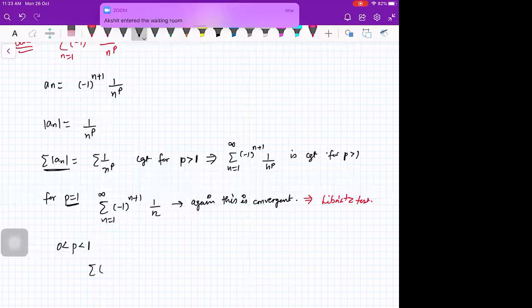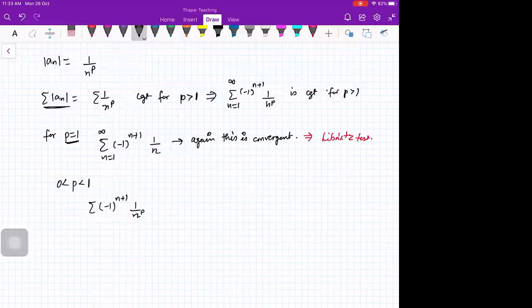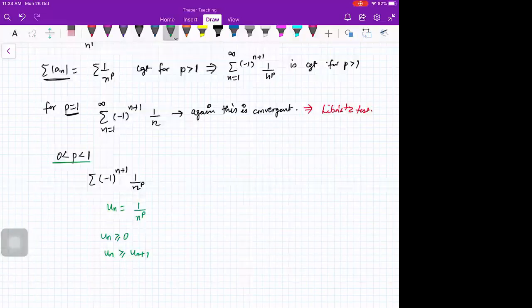Divergent or convergent? Divergent. No, beta. You see here, you have this series, and your p is positive, so you will apply Leibniz test. Here u_n is 1 by n raised to power p. So u_n is greater than or equal to 0, u_n is a decreasing sequence, and also limit u_n is 0.